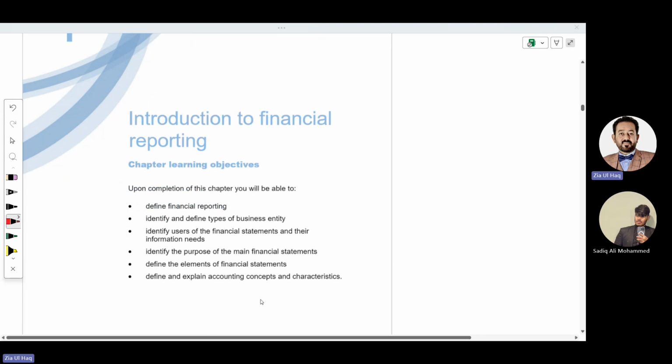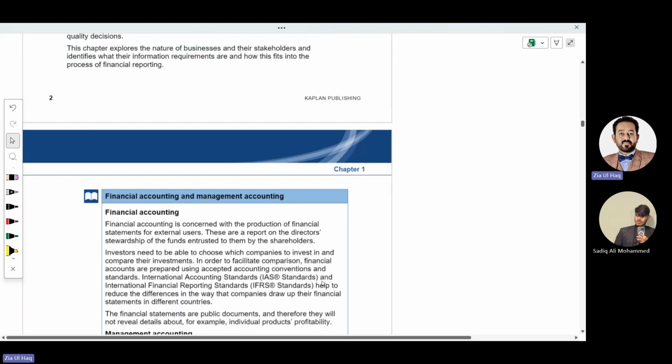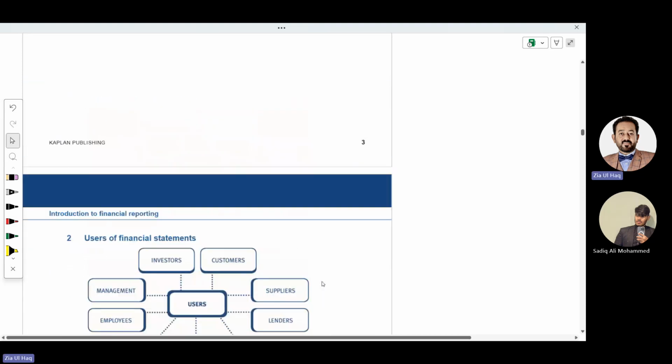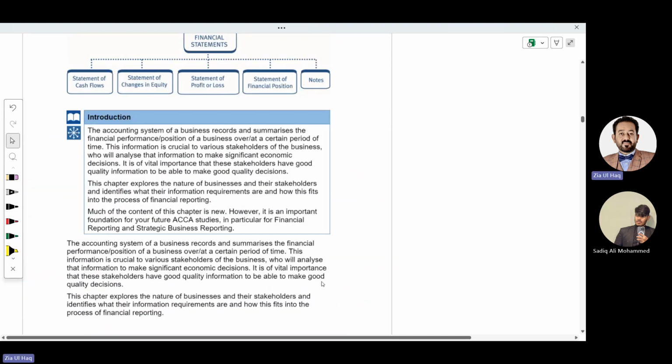The name of chapter 1 is Introduction to Financial Reporting. In this chapter, we will learn about different terminologies and concepts relating to accounting. So, what is accounting? What is financial accounting that we are going to study?